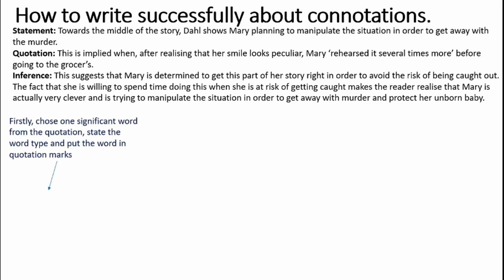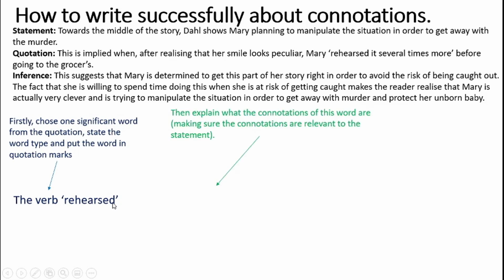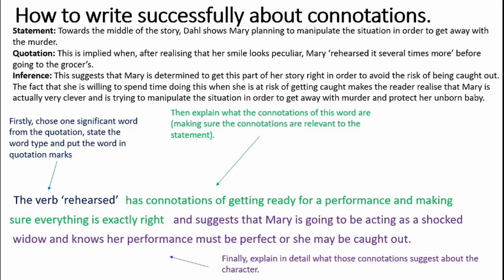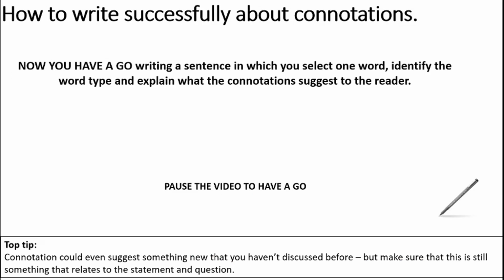So, have I chosen one significant word from the quotation, stated the word type, put the word in quotation marks? The verb "rehearsed." Next, I need to explain what those connotations are, making sure they're relevant. Connotations of getting ready for a performance, making sure everything is exactly right. Finally, I need to explain in detail what they suggest about the character. They suggest she's acting as a shocked widow and knows her performance must be perfect or she may be caught out. And I've read through that to make sure it makes sense. I remembered it this time. So over to you.